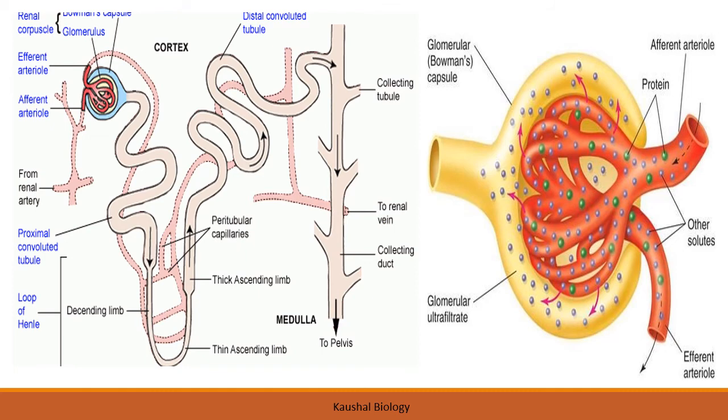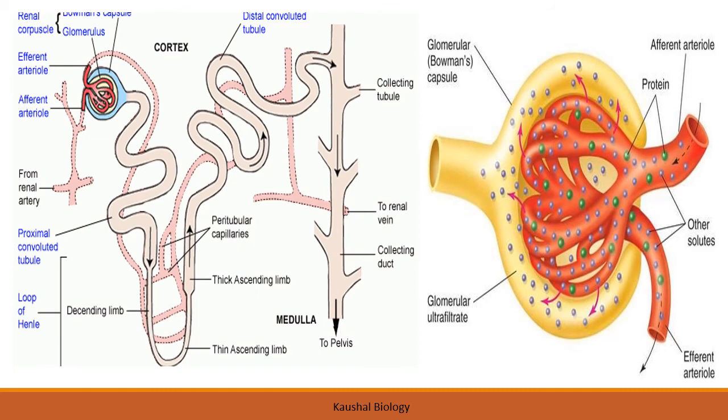This is the broad view of Bowman capsule. Here is afferent arteriole, which is bringing the impure blood along with lots of nutrients, amino acids, sugars. Here the blood is entering with force, so that the waste material will be released into this Bowman capsule.